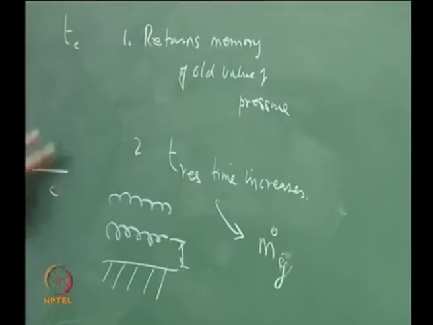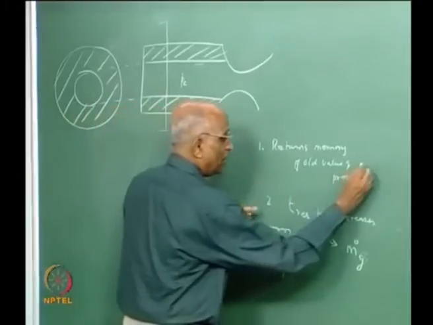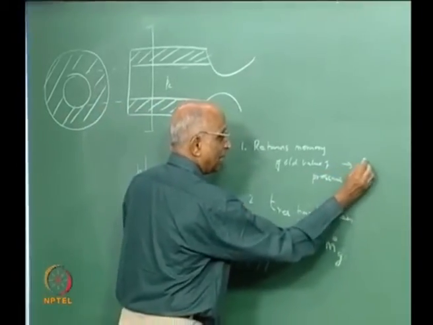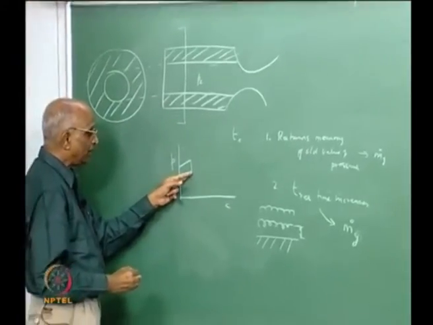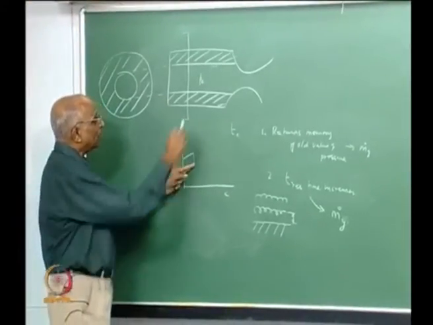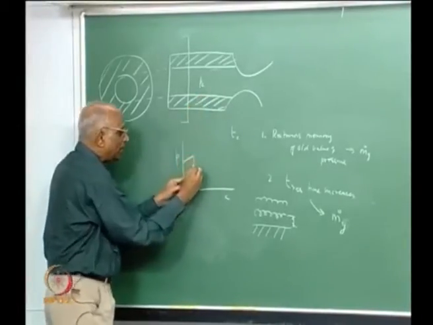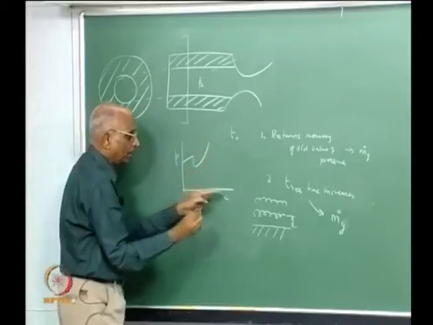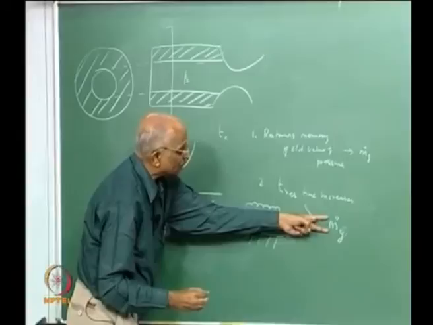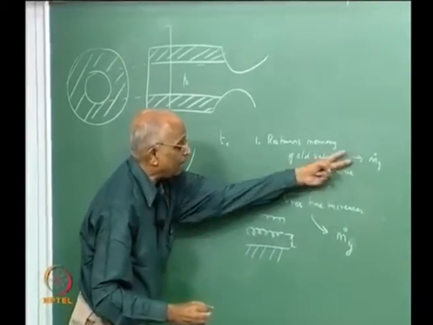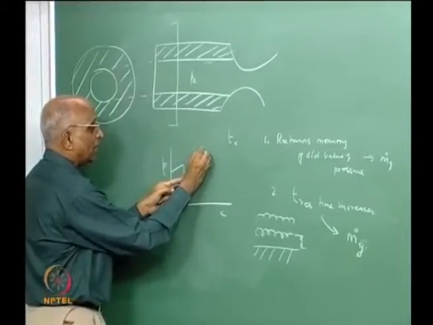Now the surface still retains memory of the past, it is still hot, therefore it is still producing gases at the old rate, and therefore even though the pressure has fallen, it takes some time for the surface to come back to the present state. What is going to happen is the pressure increases, because I still have more mass of gases going up, I have higher mass flux, and therefore I get a higher value of pressure.